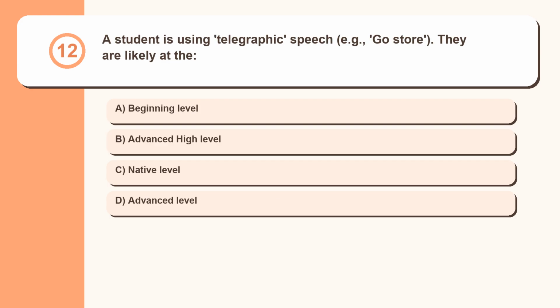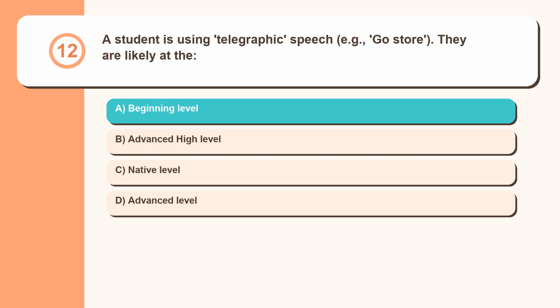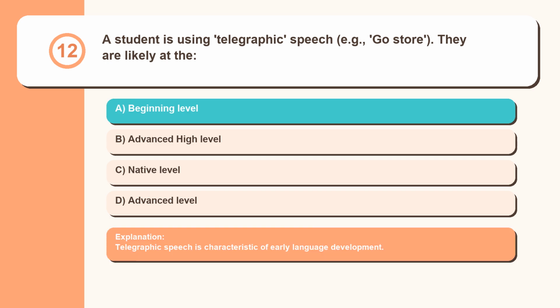Question 12. A student is using telegraphic speech, for example, go store. They are likely at the beginning level, advanced high level, native level, advanced level. Telegraphic speech is characteristic of early language development.